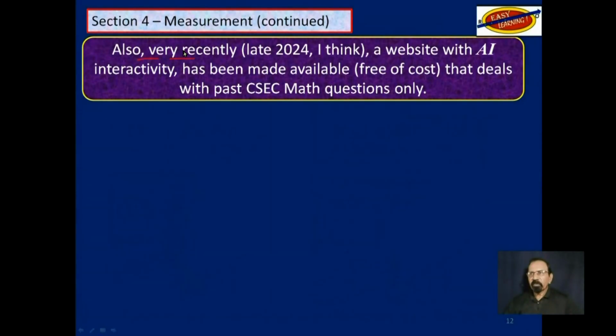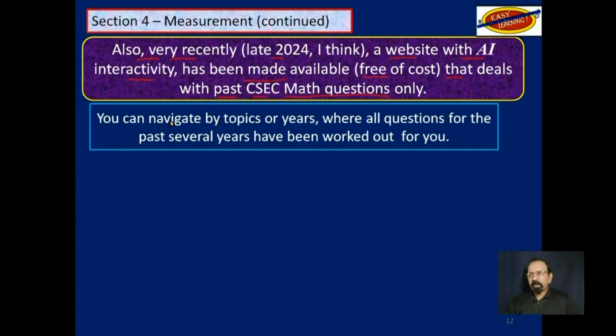Also, very recently, late 2024, a website with AI interactivity has been made available free of cost that deals with past CSEC math questions only, specifically from paper 2. You can navigate that website by topics or years, where all questions for the last several years have been worked out for you.